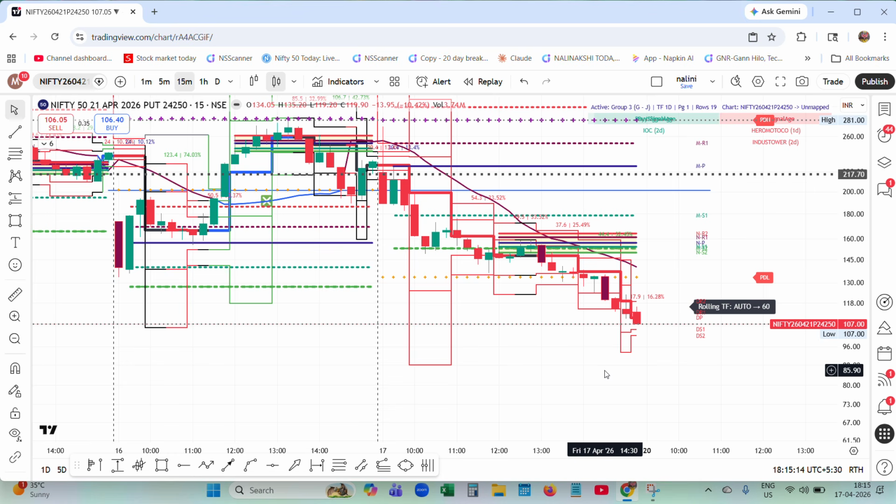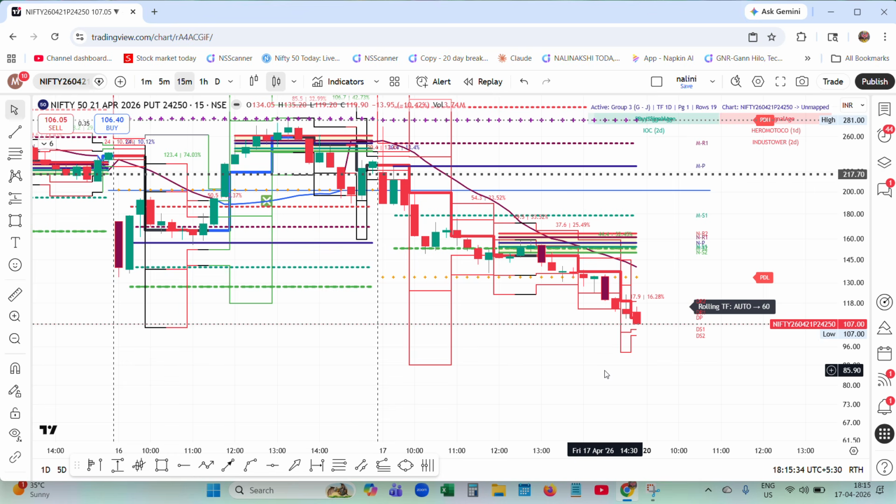This is how you can precisely find going to the opposite side. When this put option is not finding the house, then you can decide for the call option, the entry and momentum, and you can take the trade.